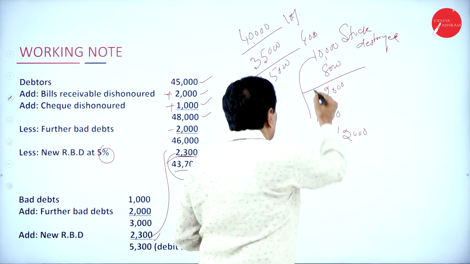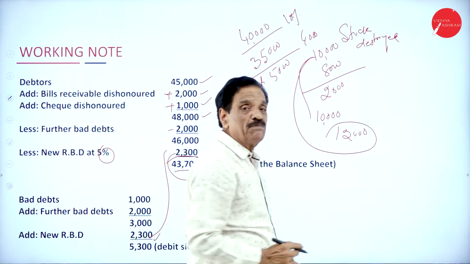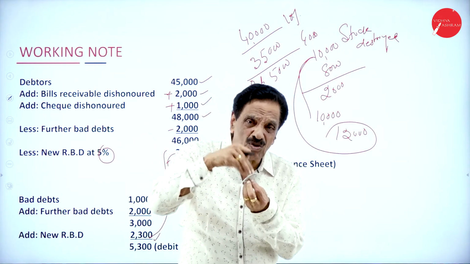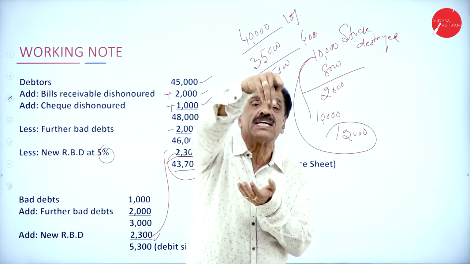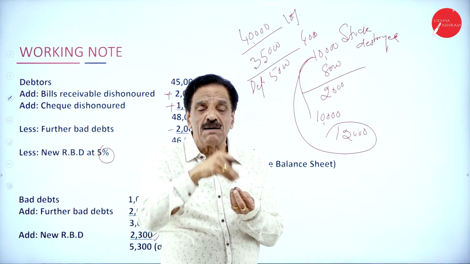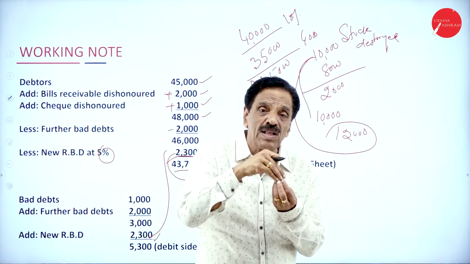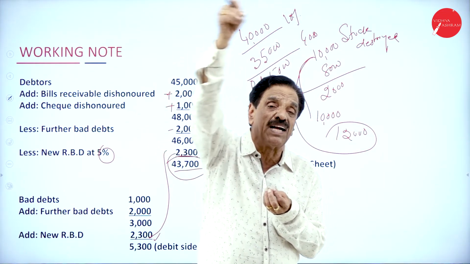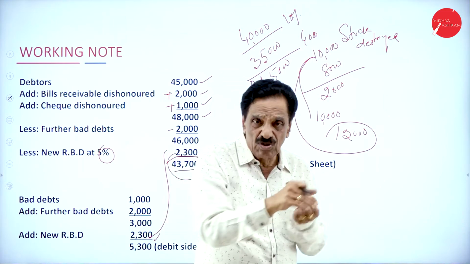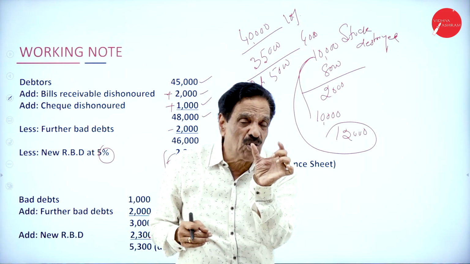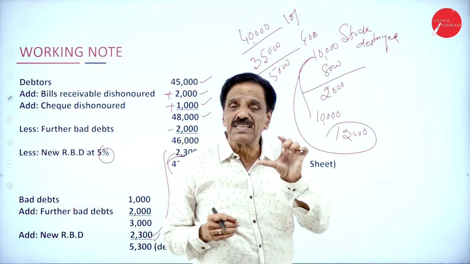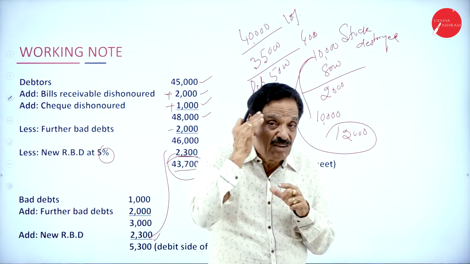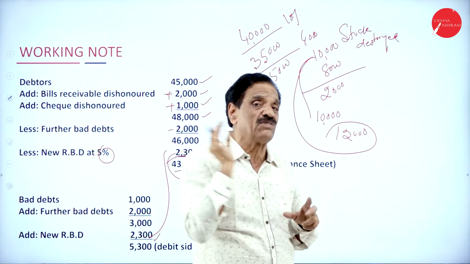By chance, if you ask, sir, if I receive about 12,000 due to the bad luck of the insurance company or the good luck of me, if the sole trader receives 12,000 for 10,000 rupees, 10,000 will come on the trading account credit side, 12,000 will come on the asset side of the balance sheet, and the difference of 2,000 goes to the profit and loss account as 2,000 is a gain. How much did you recover more? 2,000. That's why. But 99.9% this chance is very, very less. But in your mind, if you get such a question, this is your answer.